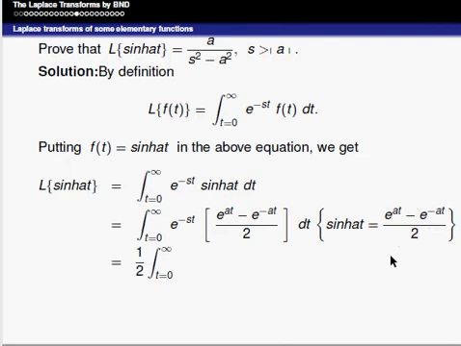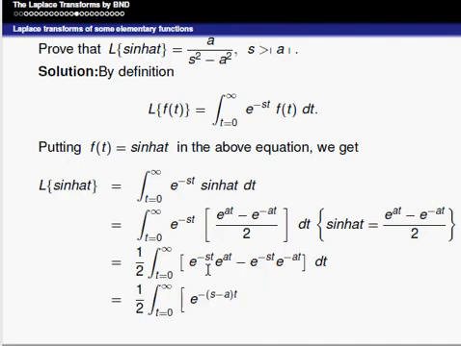That is equal to 1 by 2 into integral from 0 to infinity of e power minus st into e power at minus e power minus st into e power minus at into dt. Or it can be written as 1 by 2 into integral from 0 to infinity, taking minus as a common factor, e power minus of s minus a into t minus e power minus of s plus a into t. Here the negative sign is there, so the term is plus.